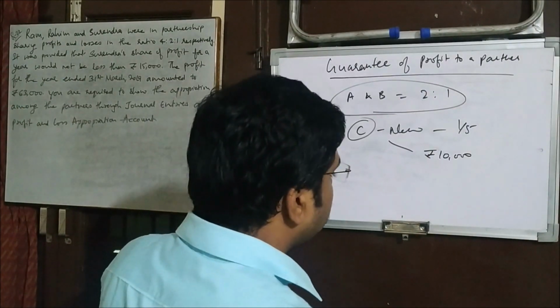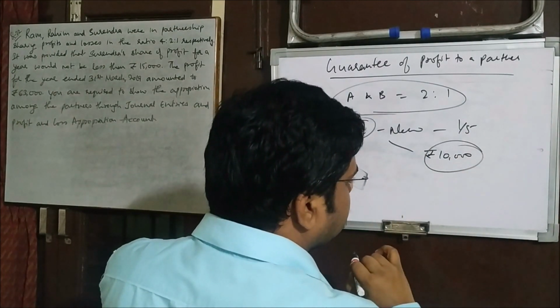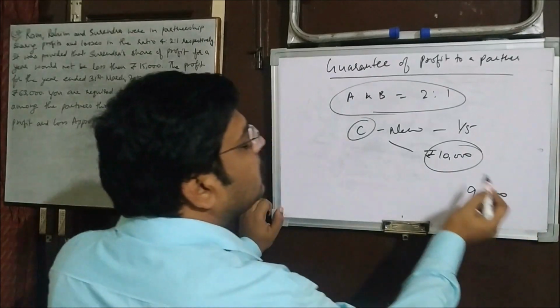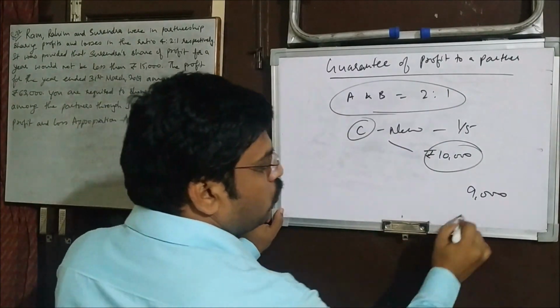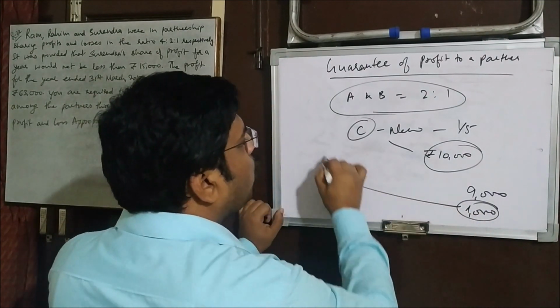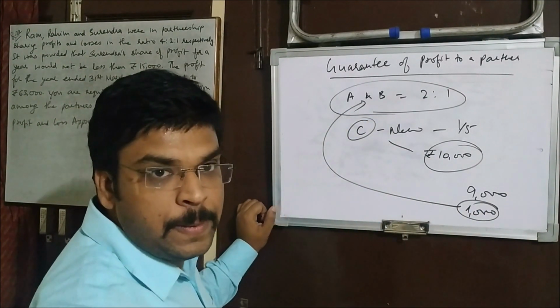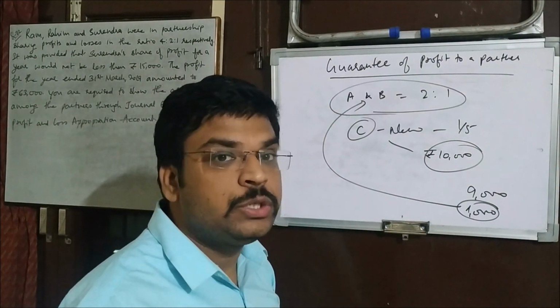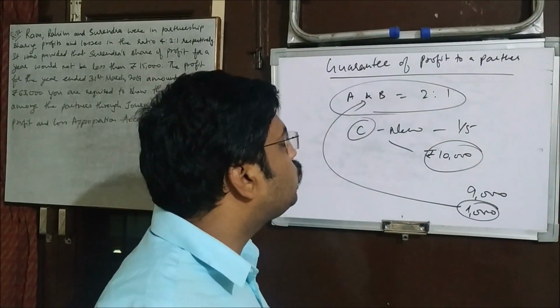Say for example, the profit which comes in his share is 9,000. He is guaranteed 10,000, so 1,000 is the deficiency, and this 1,000 will have to be borne by these two, because they have given him the guarantee. That is the meaning of guarantee. Understood the point?